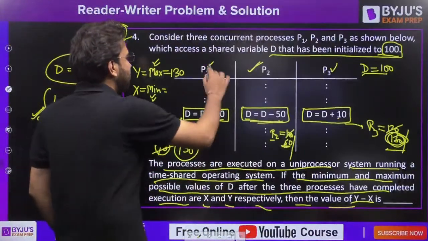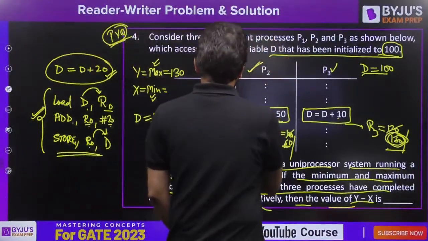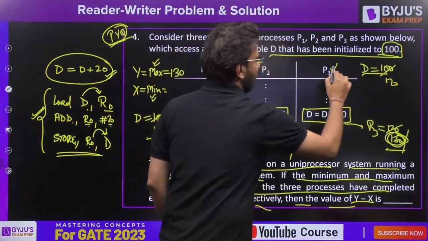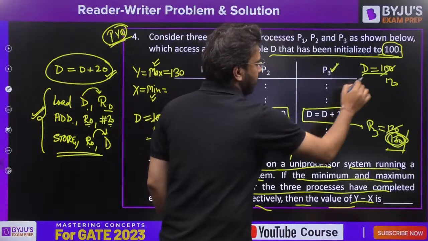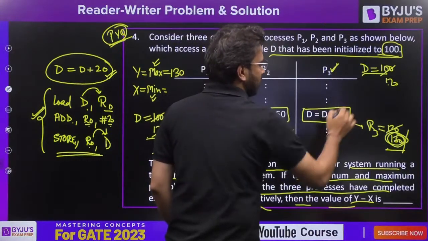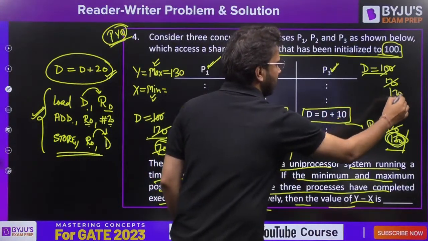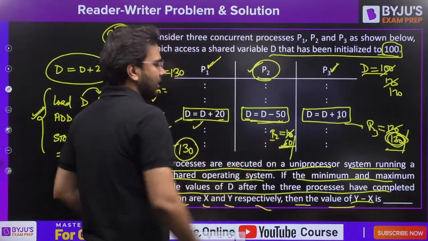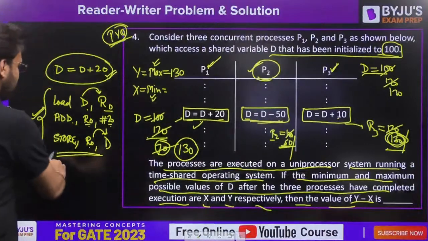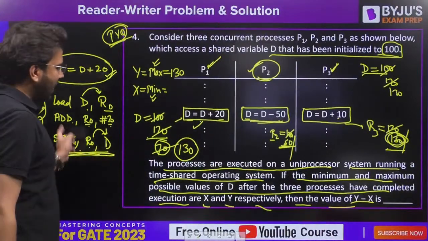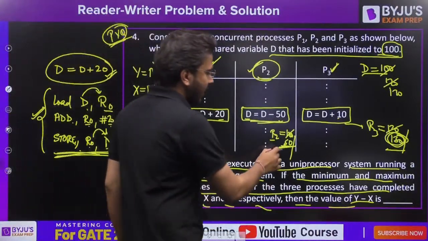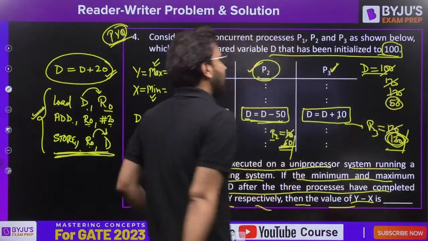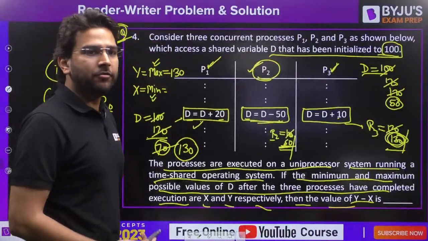Now what will happen? Let's say P1 executed completely. So P1 will read the value of D as 100 and it will perform plus 20, giving 120. Let's say P3 executes completely. P3 will read the value of D as 120, perform plus 10, giving 130. But now if you come back again to P2, it is going to perform the store operation, this instruction: store R2 value into D. So the final value of D will be updated to 50.